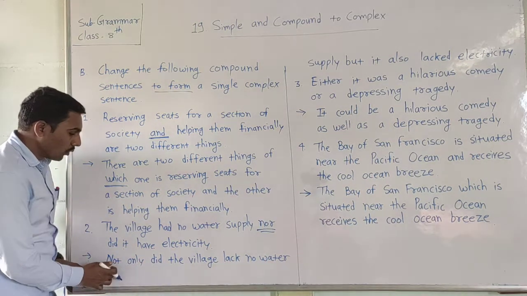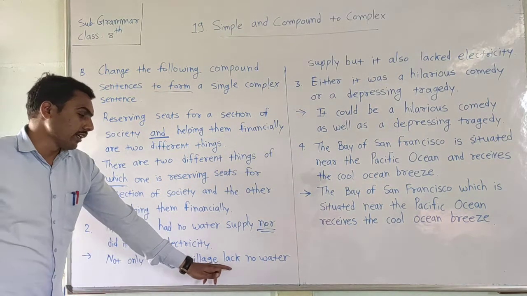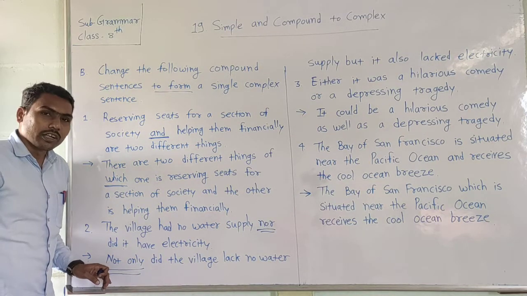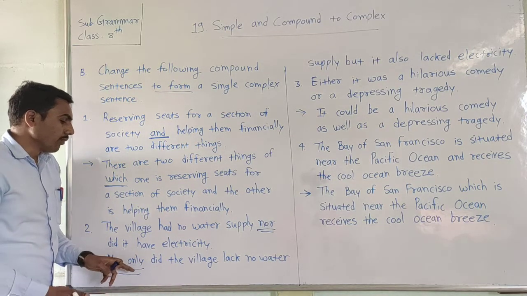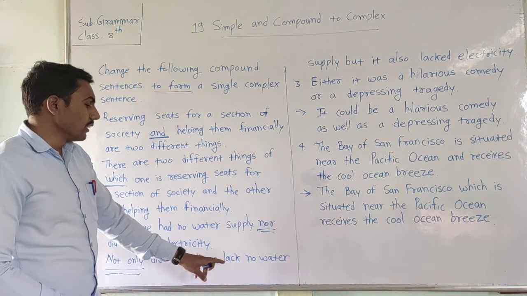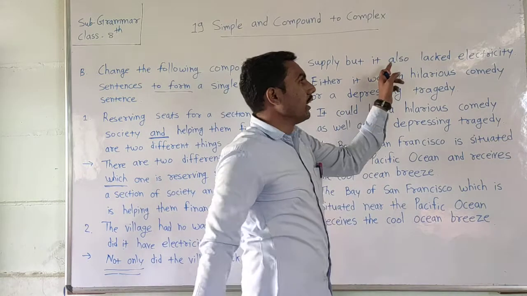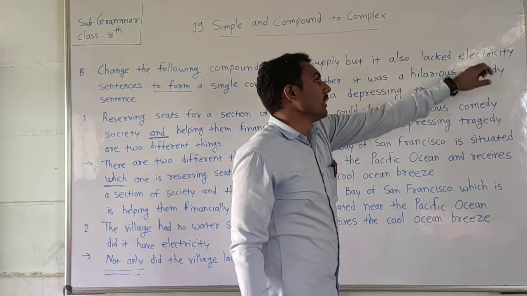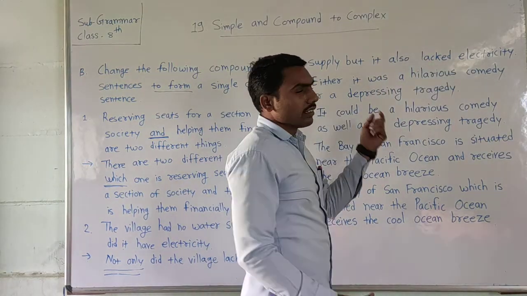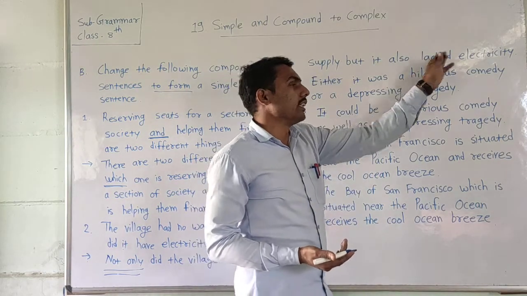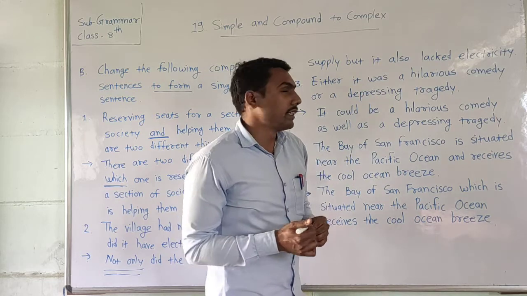Look here: Not only did the village lack water supply, but it also lacked electricity. That means there is no water supply and also no electricity. That indicates a complex sentence.